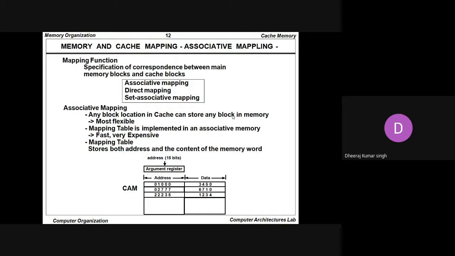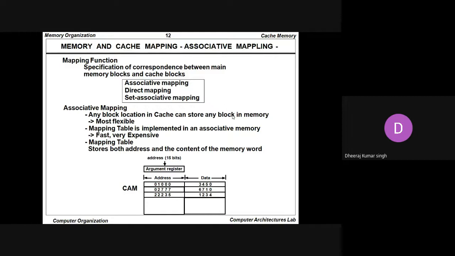The mapping table is implemented in associative memory, which is very fast, and very expensive also. The mapping table stores both the addresses and the content of the memory word.